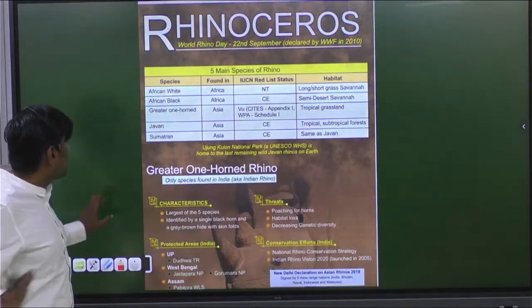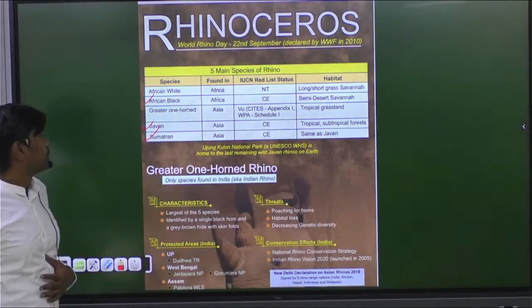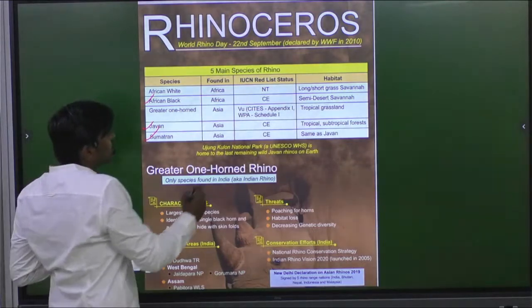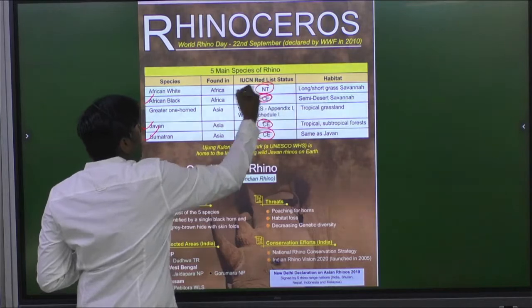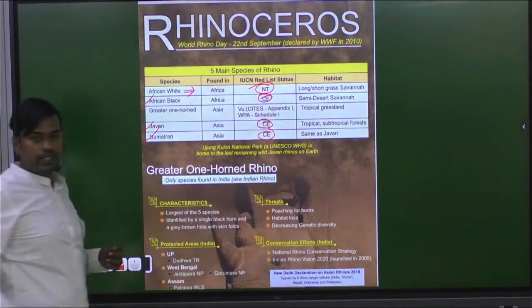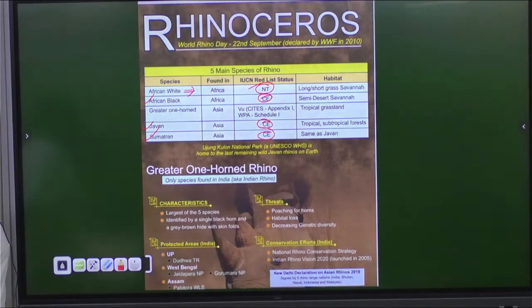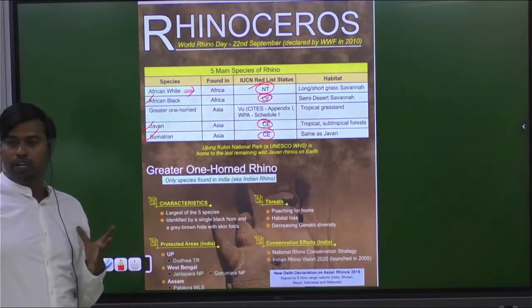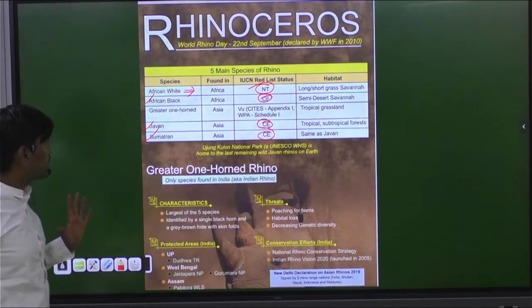3 categories are critically endangered: Javan, Sumatra, African black. And in this, next comes which one? Near threatened category. After this, near threatened, that is African white. It is near threatened. Kindly write it. So it is having some population. Near threatened means what? Somewhat better at least in population than critically endangered. That's what you can understand.